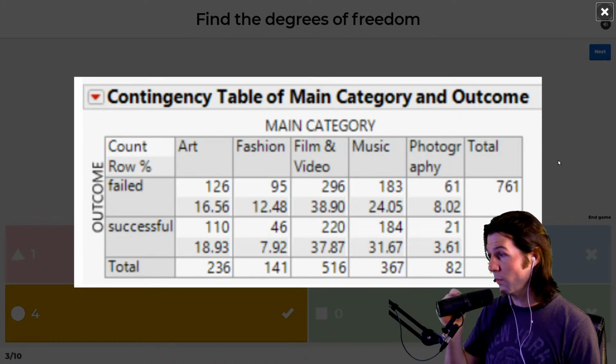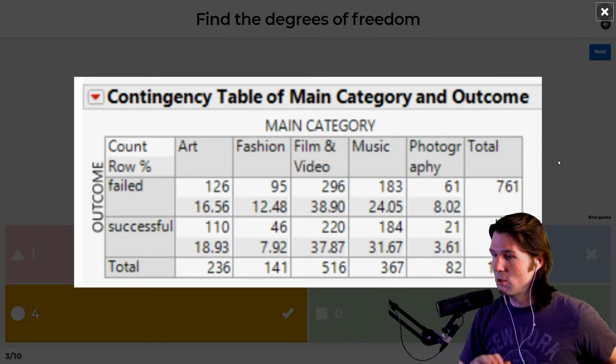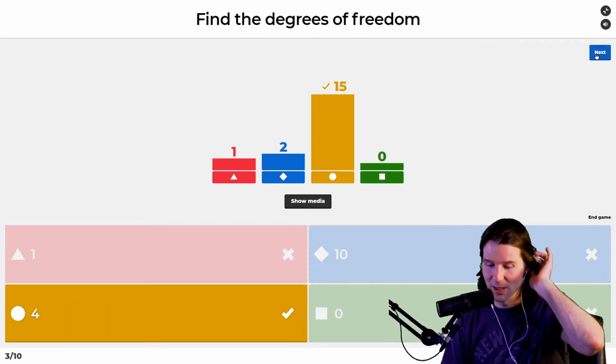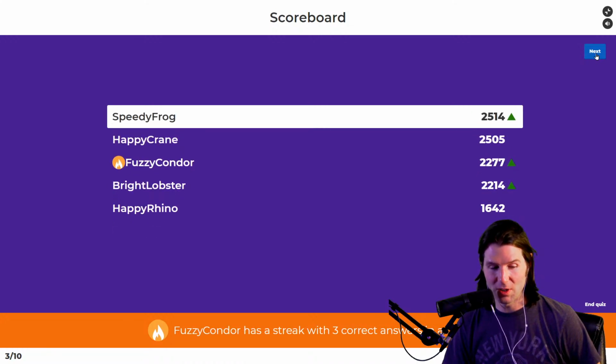There's some of these that are going to be true falses, so get ready. This one's going to be a little more luck based, but everyone knows that this is a 2 times 5, 1 times 4. So let's continue on to the next question right here. Oh my gosh, the whole leaderboard just got shaken up.